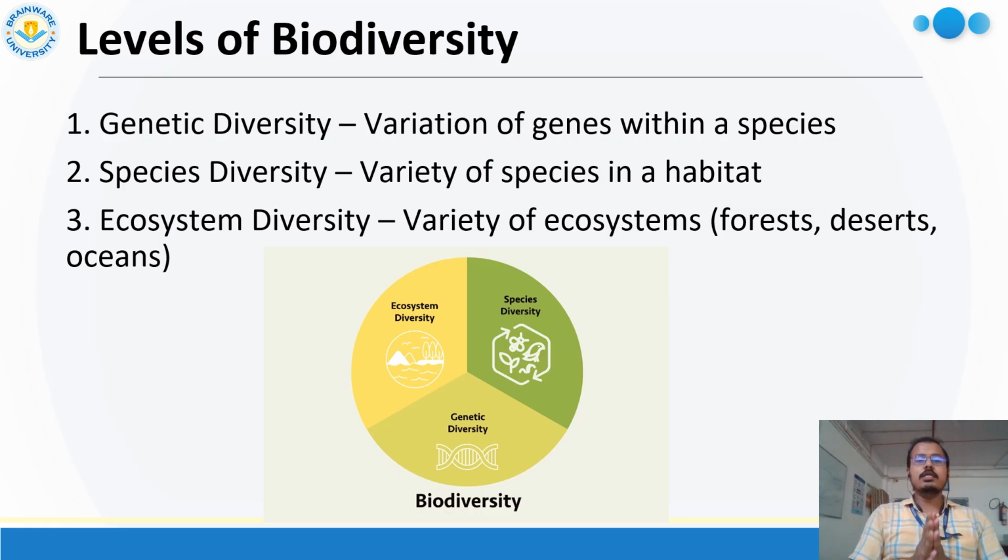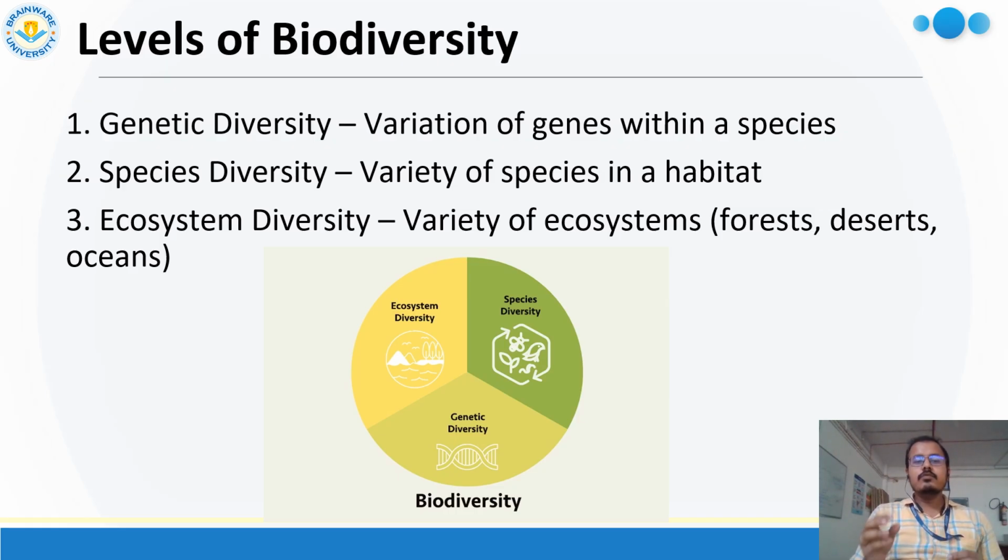Now the third one, ecosystem diversity, the last level of biodiversity. Ecosystem diversity always occurs in a large area. For example, in our West Bengal, different kinds of ecosystems are present. This large area contains different ecosystems, and this is known as ecosystem diversity.